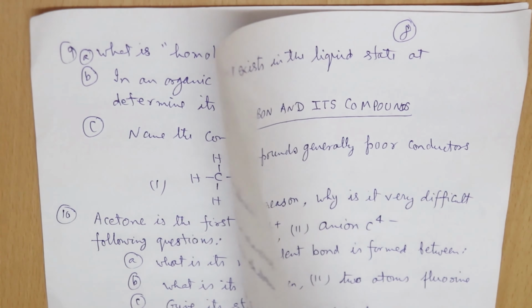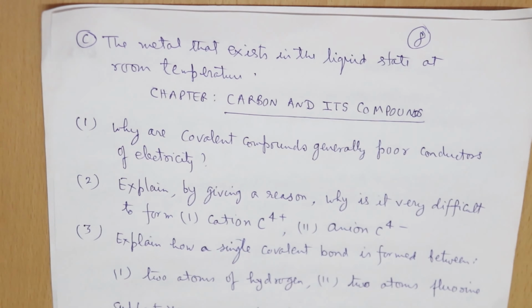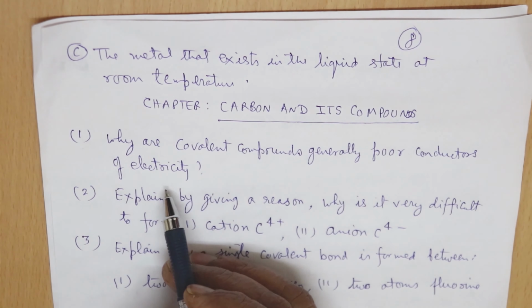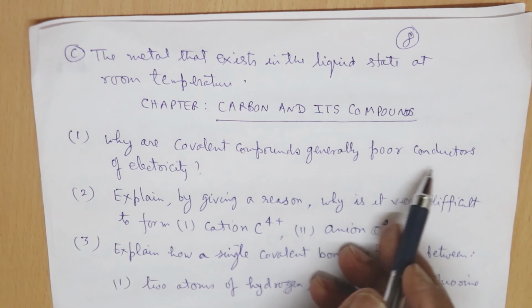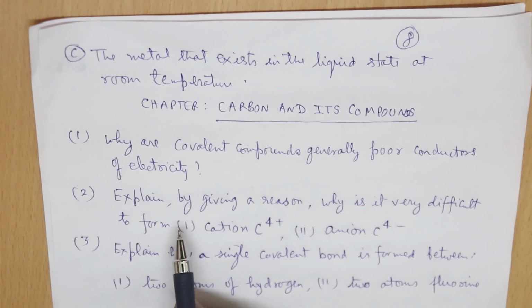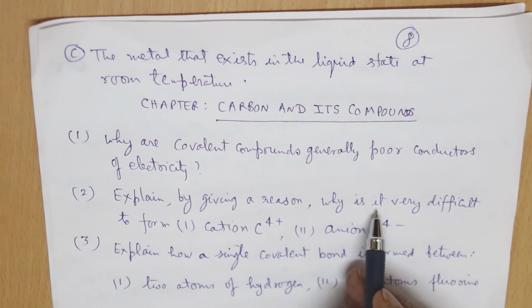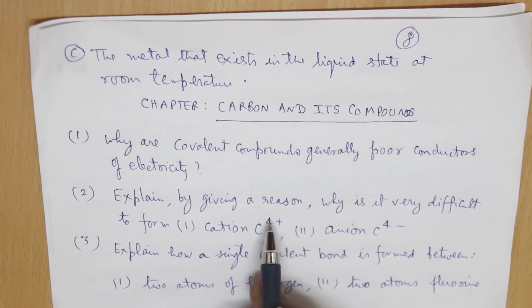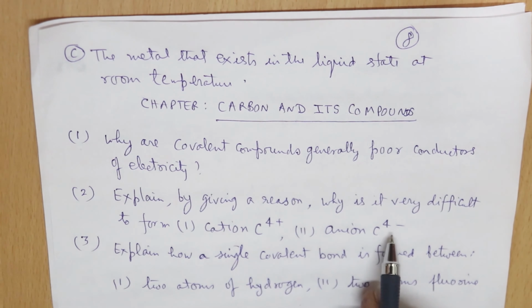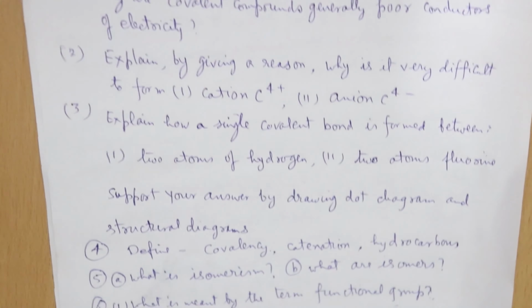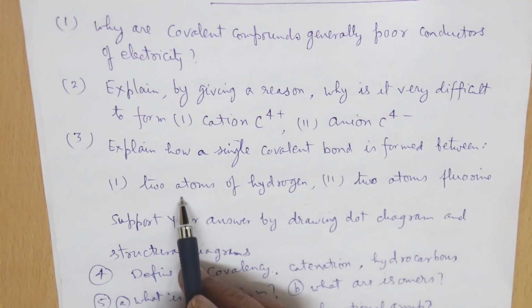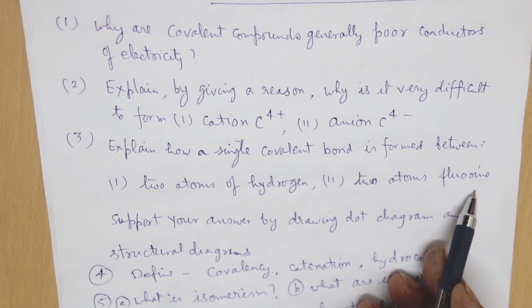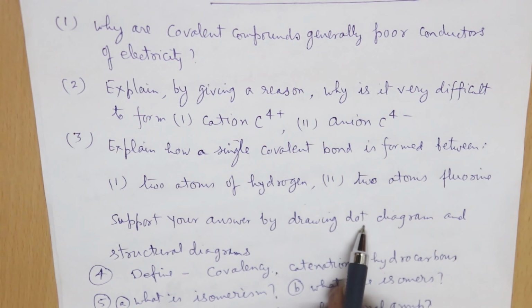Okay, next we go to the chapter, carbon and its compounds. Now here, question number 1, why are the covalent compounds generally poor conductors of electricity? Second question, explain by giving a reason why it is very difficult to form the cation C4+ and anion C4-. Okay. Then next one, explain how a single covalent bond is formed between two atoms of hydrogen and the two atoms of fluorine. You have to support your answer by drawing the dot diagram and structural diagram.